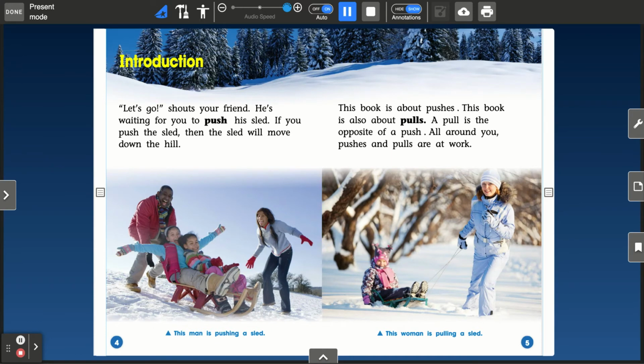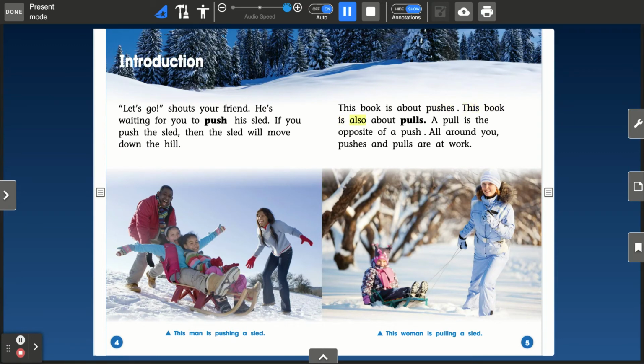Introduction. "Let's go!" shouts your friend. He's waiting for you to push his sled. If you push the sled, then the sled will move down the hill. This book is about pushes.